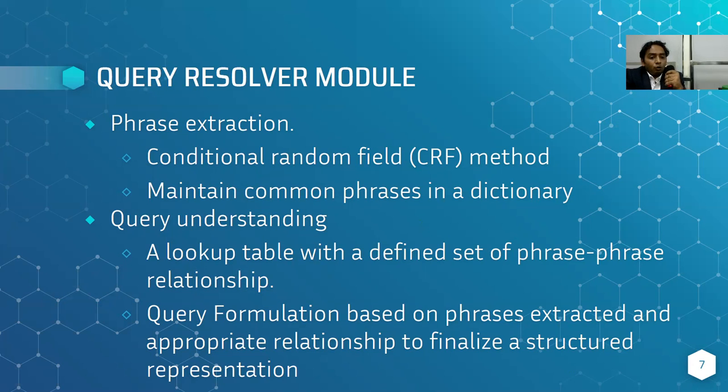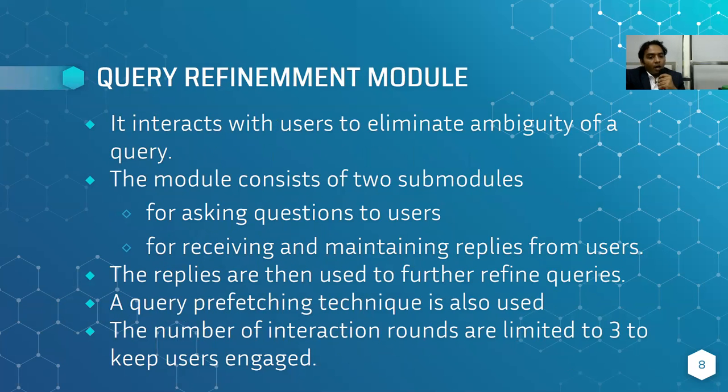Considering our application domain, which is recipe suggestion, we developed a viable method. Specifically, we have defined a set of phrase-phrase relationships, for example, classifier relation, the recipe relation, and the ingredient relation, and stored them all in a lookup table. We then use these relationships to formulate the queries and to finalize a structural representation based on the phrases extracted and appropriate relationship.